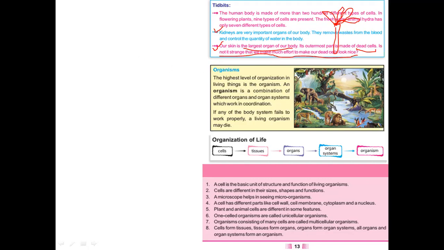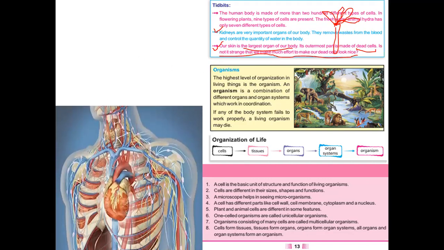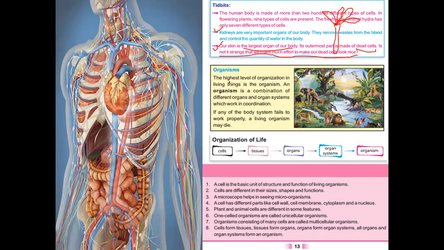Okay, our next level of organization, and that is an organism. The highest level of organization in the living things is the organism. An organism is a combination of different organs and organ systems which work in coordination. So you see, this is a human being. If you see its body, it is having all the systems collected inside.